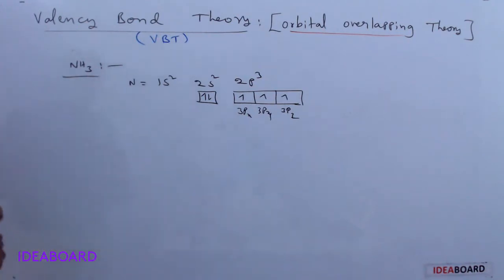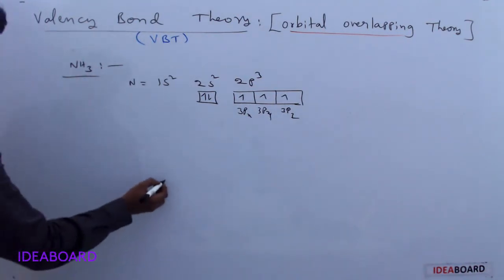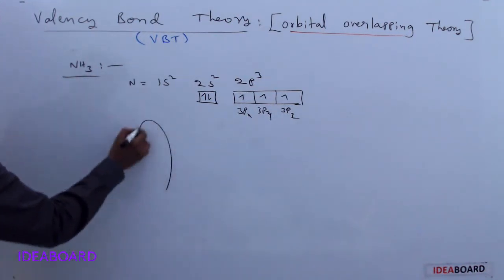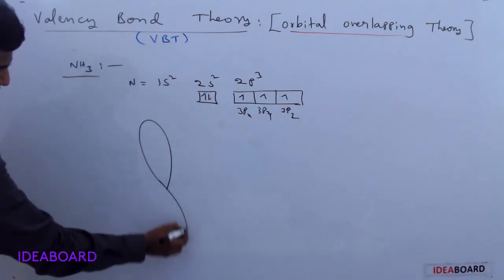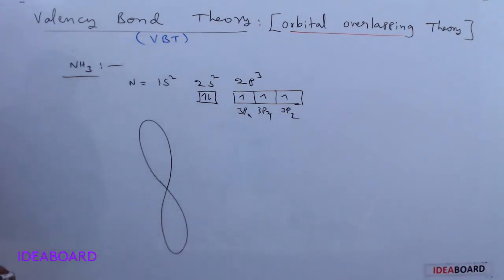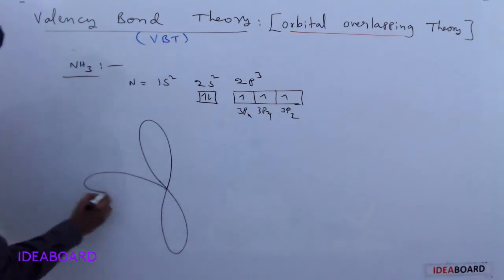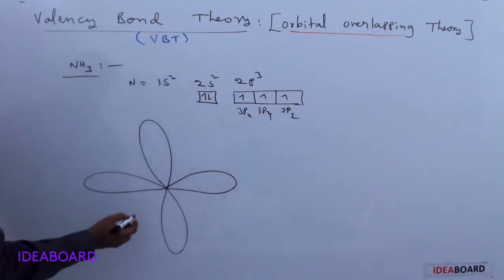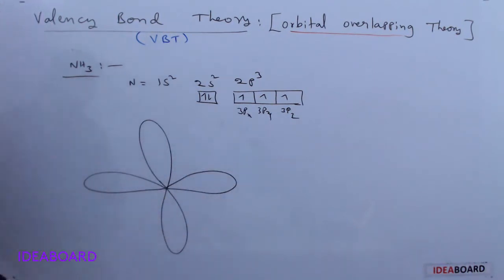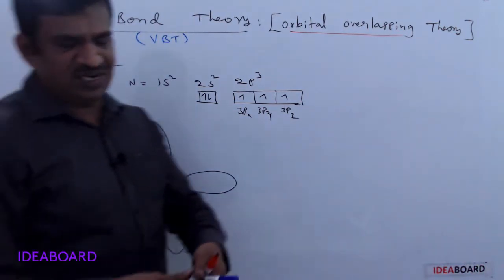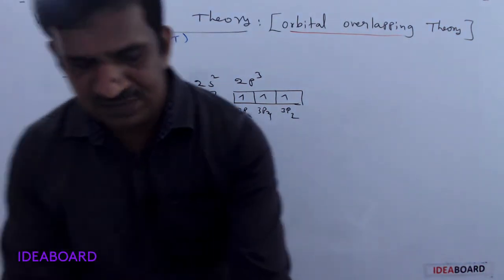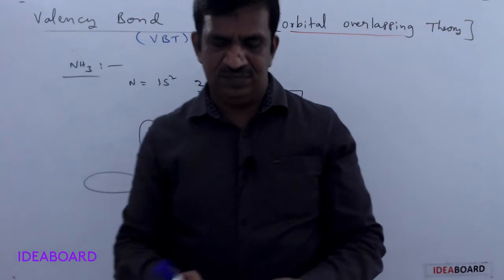Means in the NH3 molecule, it has 3p orbitals. This is one p orbital, dumbbell shaped, and this is the second p orbital, another dumbbell shape, and this is the third p orbital.